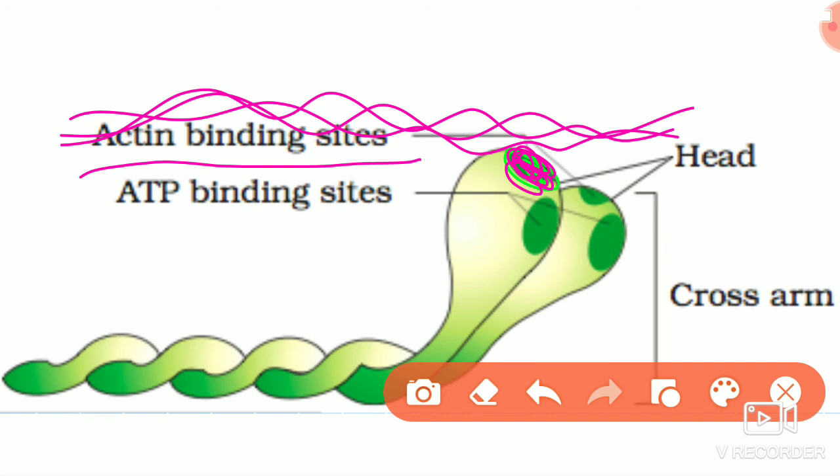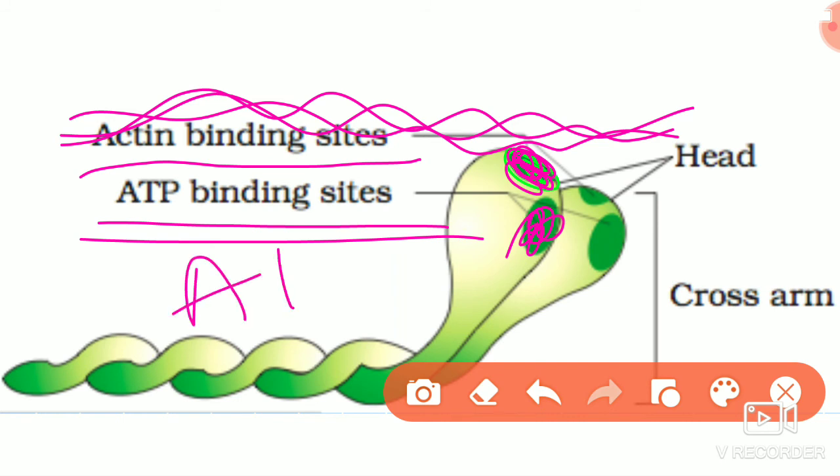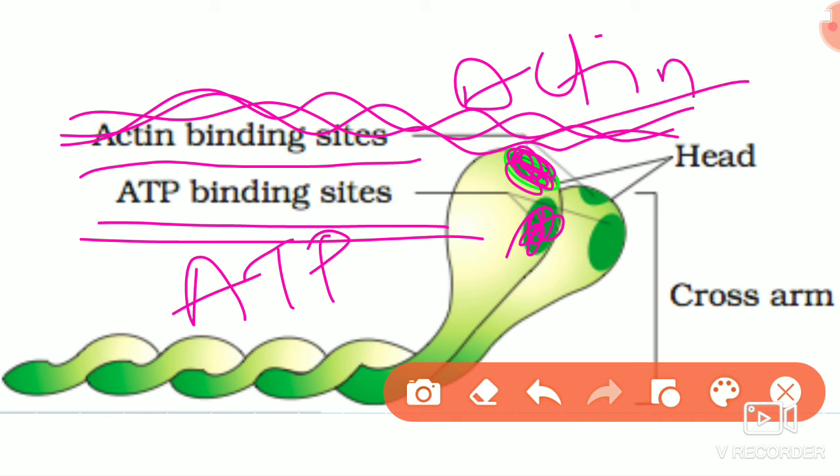The other site we can see is the ATP binding site. Here you can see the ATP binding site. At this site the ATP will bind, so that energy will be provided for the binding of the actin filament to the myosin filament.